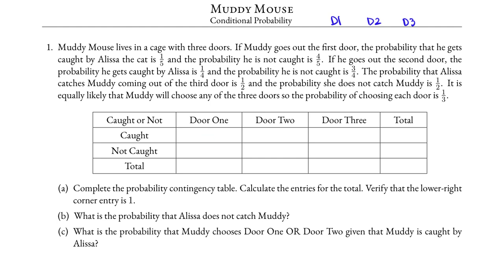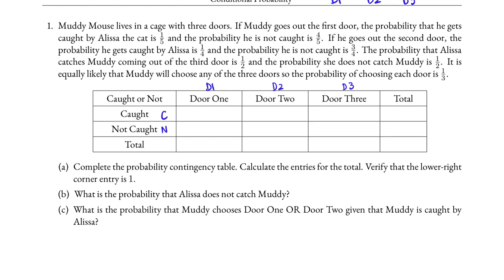Specifically, if we let D1 denote door 1, D2 denote door 2, D3 denote door 3, C denote caught and N denote not caught, for this first empty box we are looking for P of C and D1.